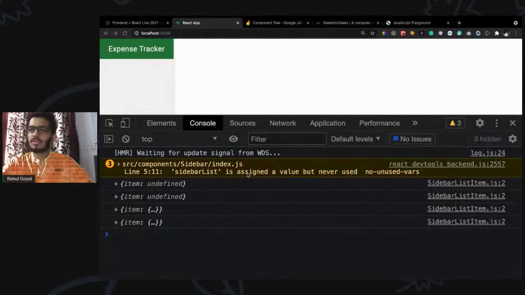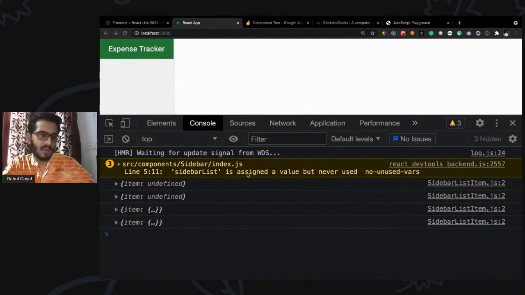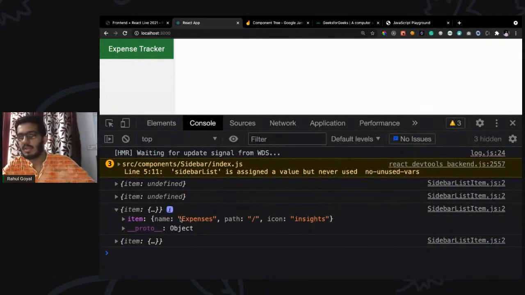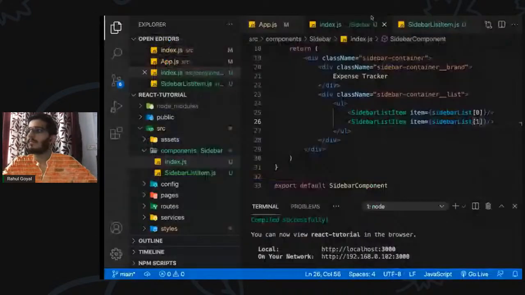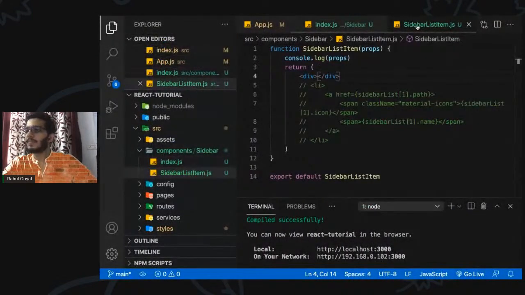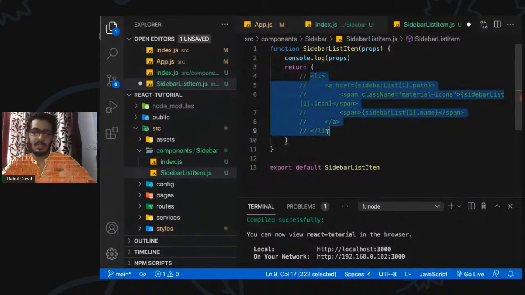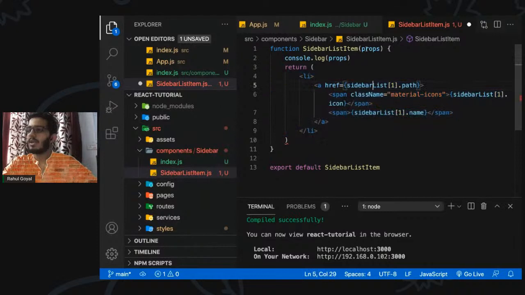So as you see, React has not refreshed the page, it just updated the content. Okay, we are receiving these props, and we have sent just a single item, right? It contains the name, path, and icon. We can make use of this by using dot notation. So inside this, we can remove this and unhide this part, and we are receiving the props, right? So how can we access it?